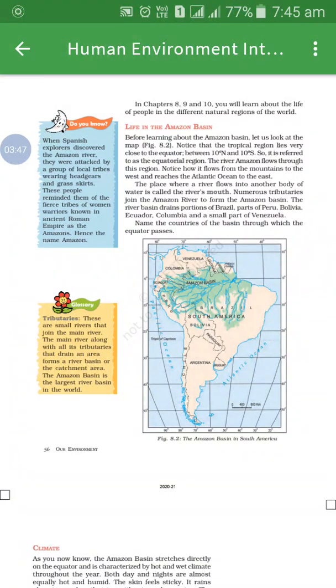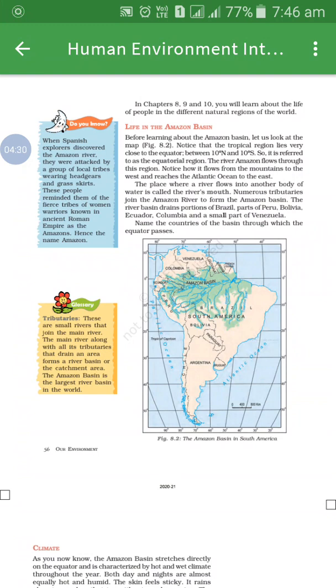But how did the name Amazon basin come? Because numerous tributaries, a number of tributaries, join the Amazon river, and because of that it forms the Amazon basin. The Amazon basin drains parts of Brazil, Peru, Bolivia, Ecuador, Colombia and a small part of Venezuela. You can observe the map also, student, and you will find all these names in the map. So underline it properly.